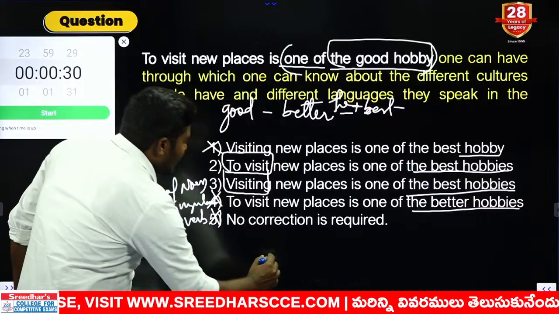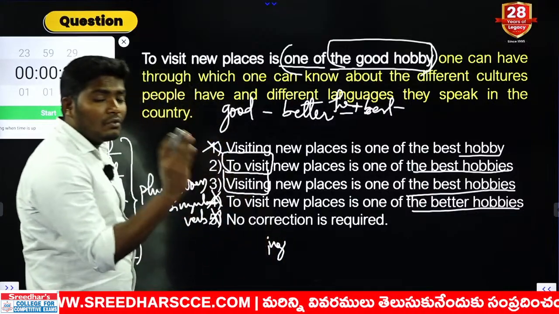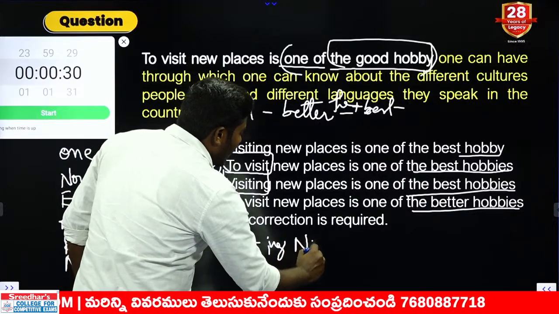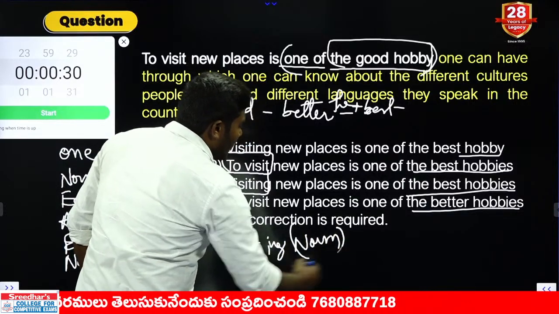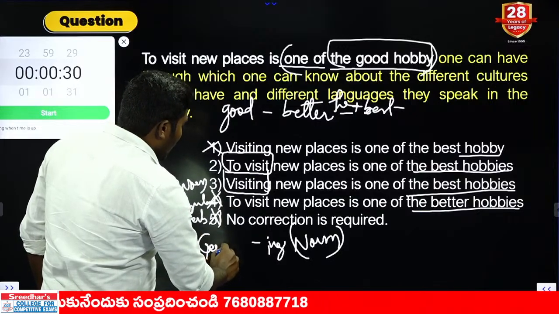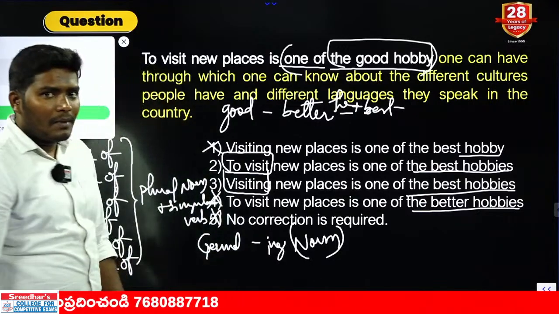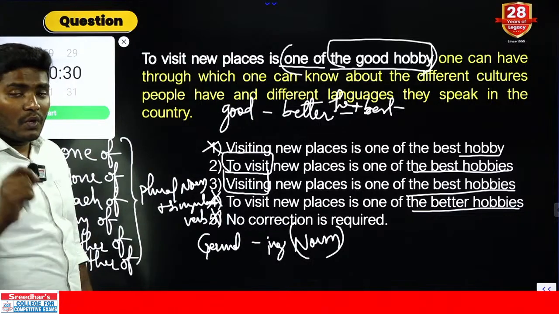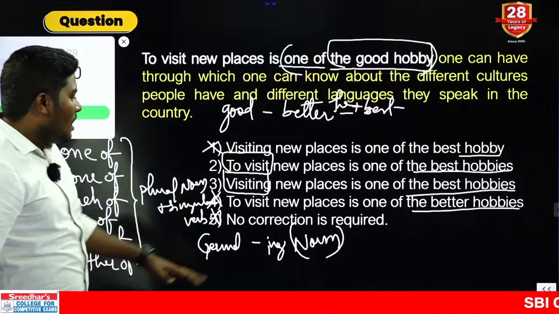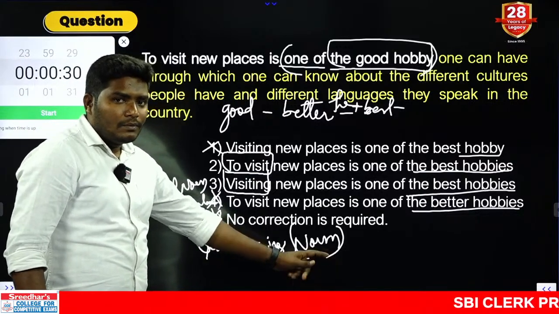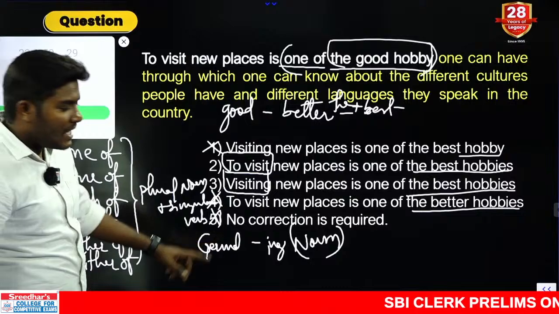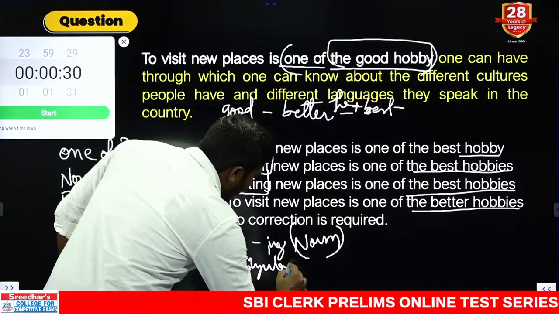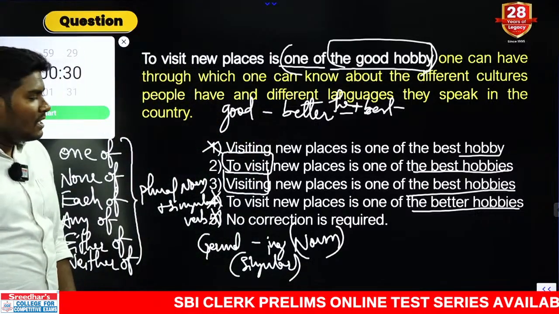Remember the ing form in English, I am giving you multiple rules in single question, so you should be careful. The ing form in English can be used to function as noun. In this category, this noun is called as gerund noun. I don't know how many of you remember this, but we repeatedly discuss this in our classrooms, especially in our English verb classrooms. We discuss all these rules. Ing form also functions as noun. That noun in English is called as gerund noun. And remember, all the gerund nouns are singular nouns.